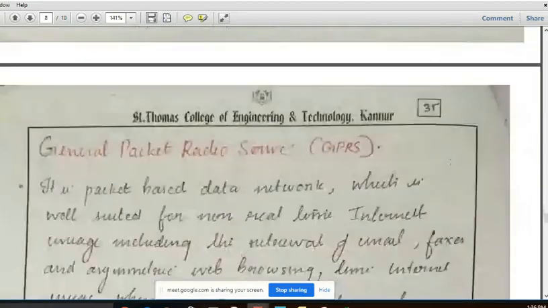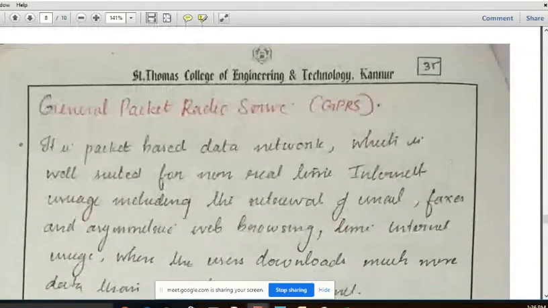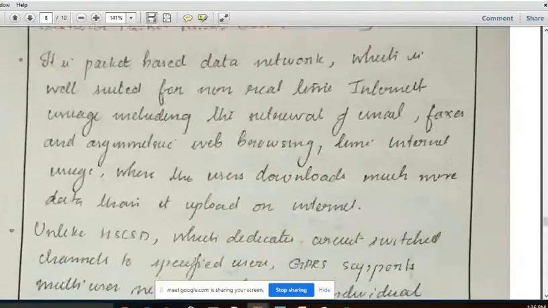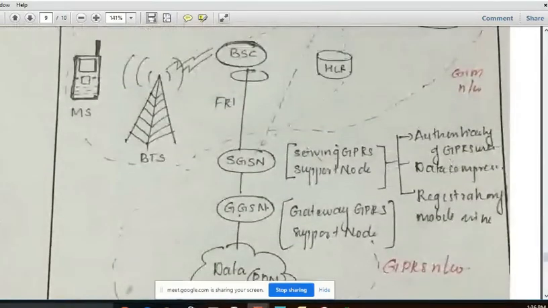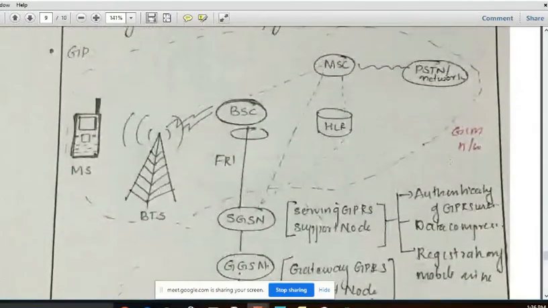Now we will discuss the General Packet Radio Service, which is GPRS. GPRS is also an enhanced version of GSM. GPRS consists of an older GSM network followed by a GPRS network. Here we can see this is our GSM network. This GSM network consists of mobile station, base station, BSC, MSC, PSTN, etc. So this is a little bit modified also.